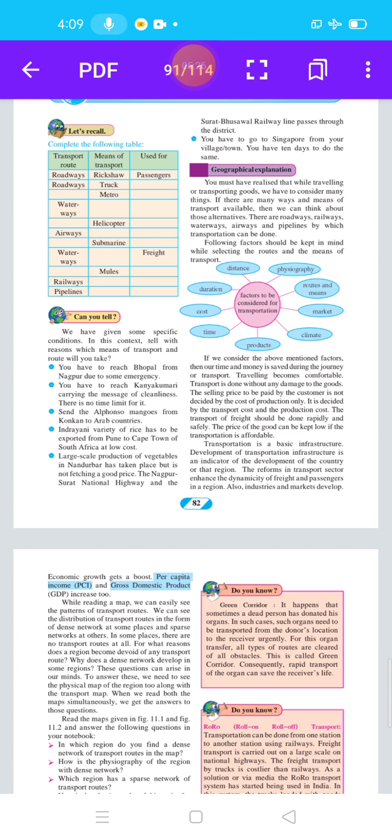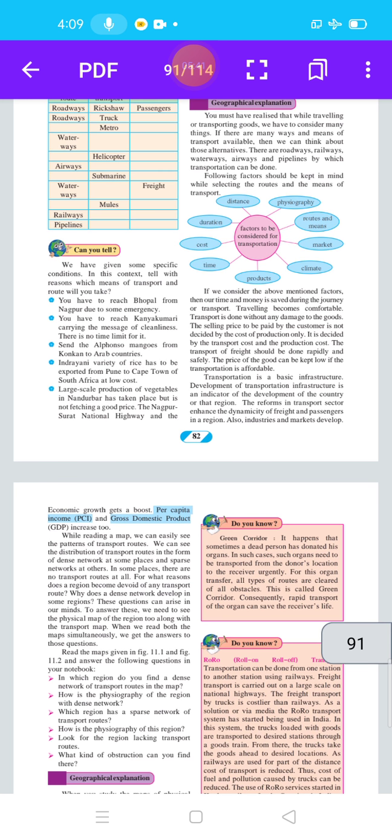Factors to be considered for transportation. Which factors are mainly to be considered for transport? Distance is the main factor. Then duration, cost, time, products, climate, market, routes and means, and physiography. These factors are considered for transportation. If we consider the above mentioned factors, then our time and money are saved during the journey or transport.